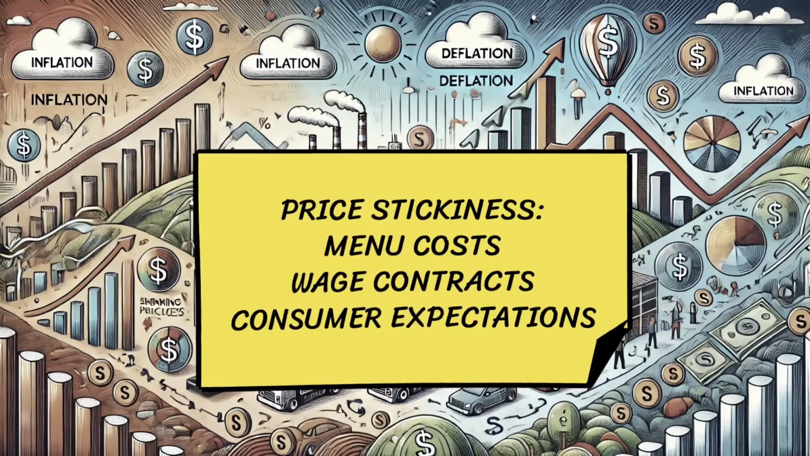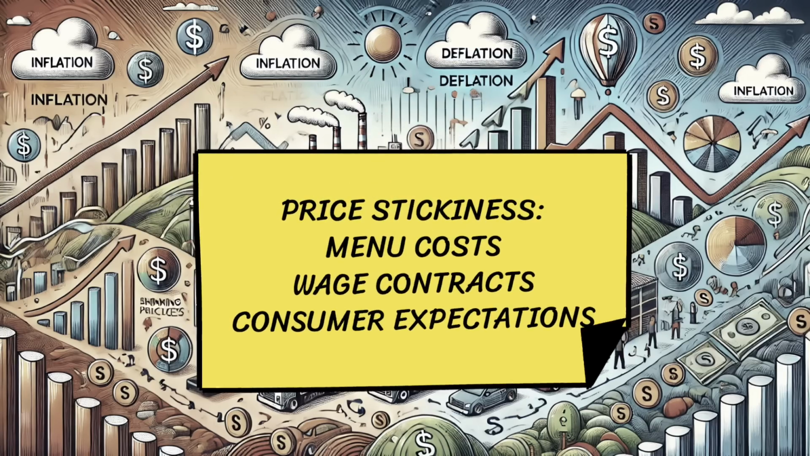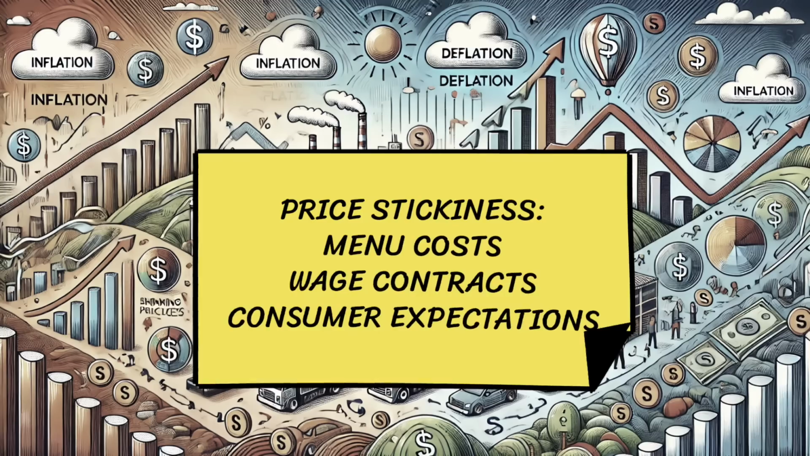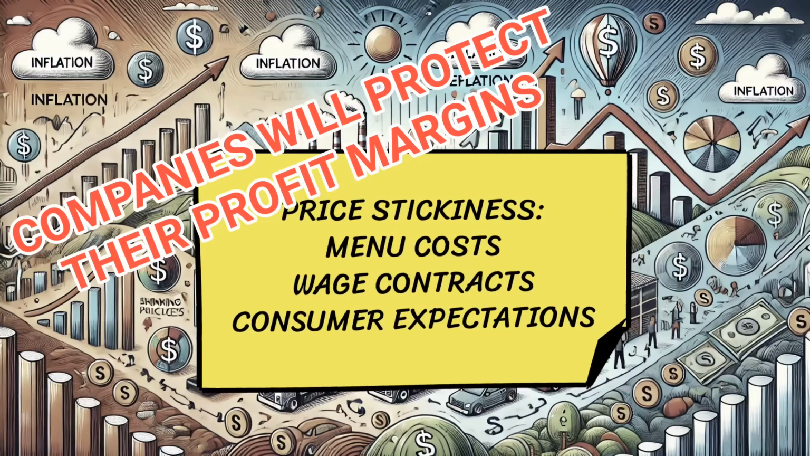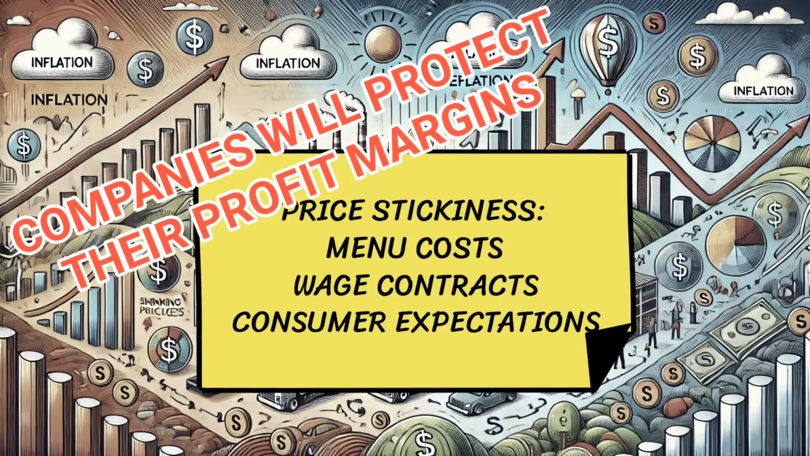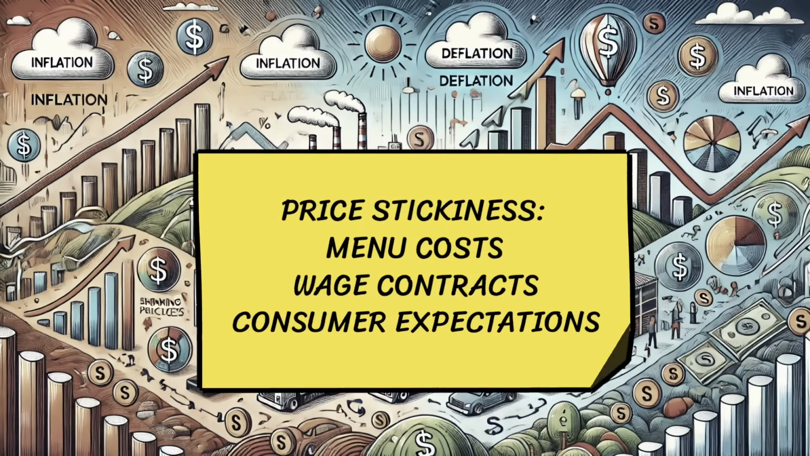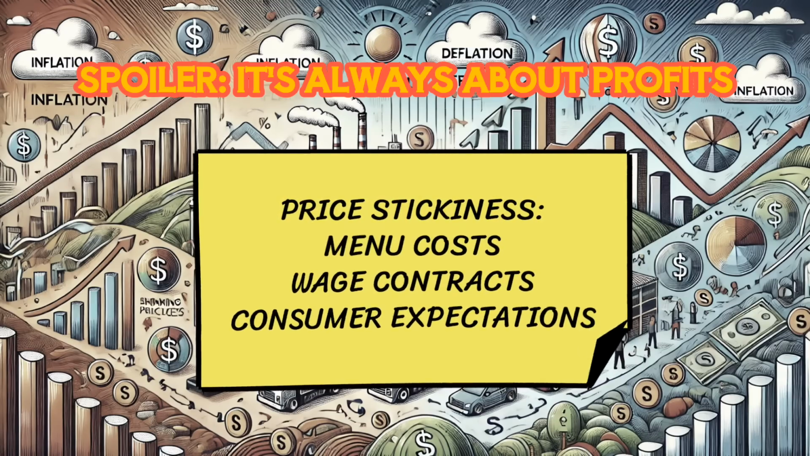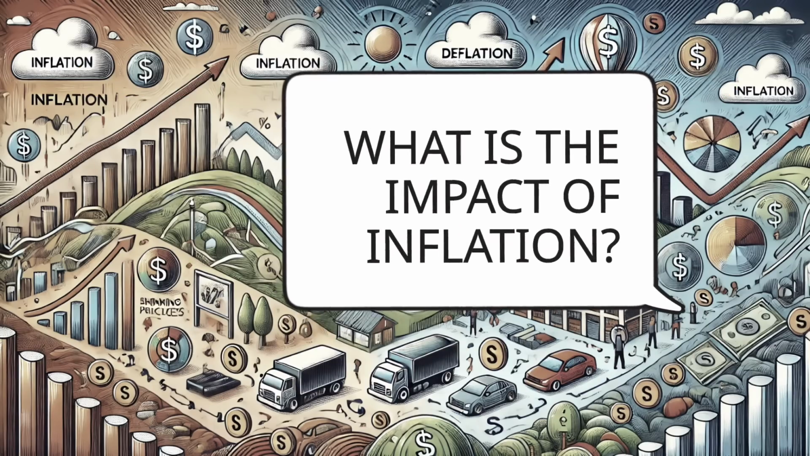Menu costs. Changing prices can be costly for businesses, especially if they have to frequently update menus, price tags, or marketing materials. Wage contracts. Many workers have contracts that include cost of living adjustments based on inflation. Even if the overall economy cools down, businesses may still have to pay these higher wages, which keeps prices from falling. Consumer expectations. If people expect prices to continue rising, businesses may hesitate to lower them, fearing it could hurt their profits.